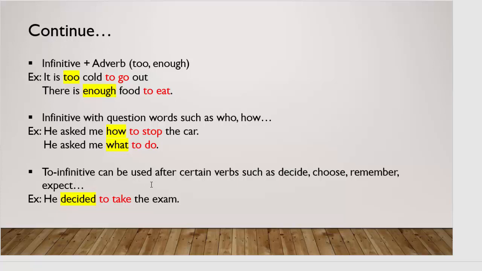So for more information, you can see other textbooks or other books which give information about infinitives.